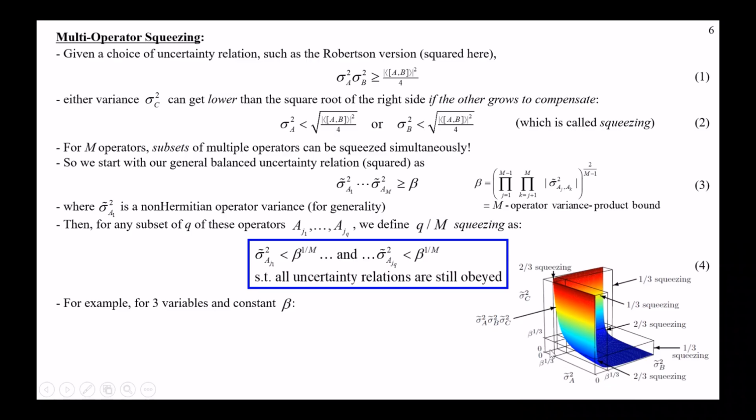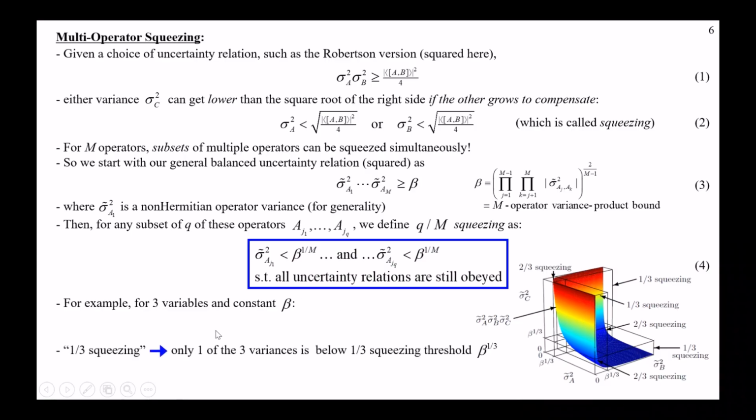The A variance can get as big as it needs to, but that's the only thing that's going to compensate for having two things simultaneously squeezed, okay? So this is what multi-operator squeezing is, and obviously there are multiple combinations of what's possible. So the paper really goes into all of that and shows you all the possible combinations for the three operators and what it might look like.